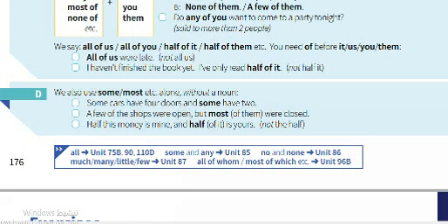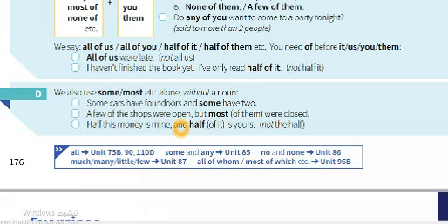A few of the shops were open, but most were closed. So here the point is no need to repeat the noun again. Like "some cars have 4 doors and some cars have 2" is redundant. No need to repeat cars again here. So just keep in your mind, redundancy is not a good way of writing or speaking.